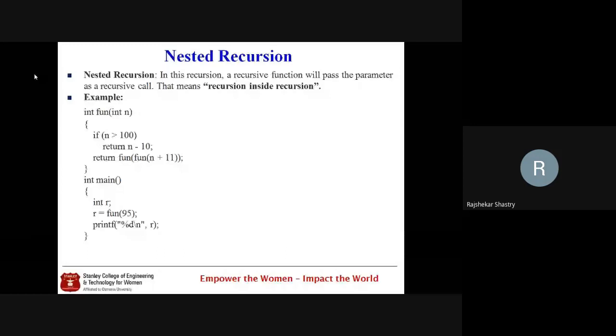There are two recursive calls. The internal recursive function call should stop first. Then only the external one will come into the picture, and finally the value will be returned to main, where it is going to be stored in R.